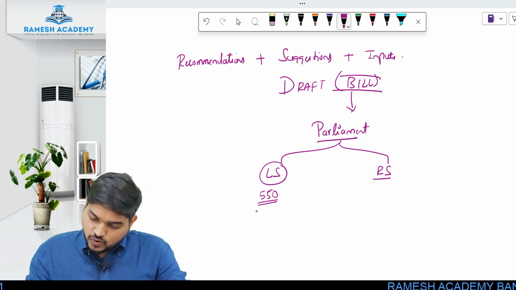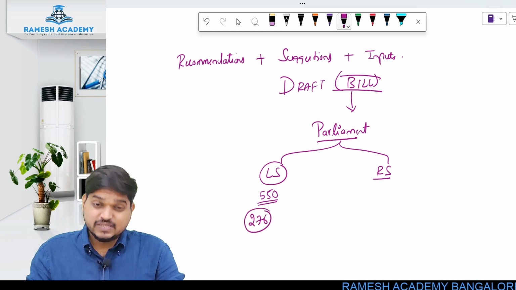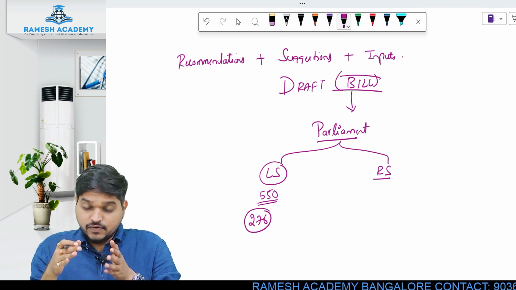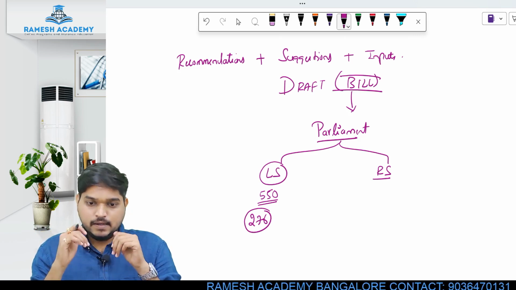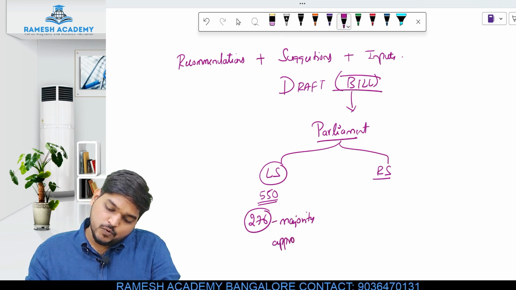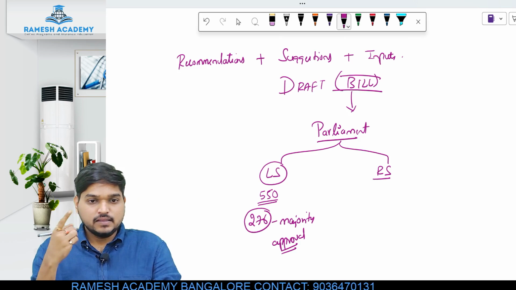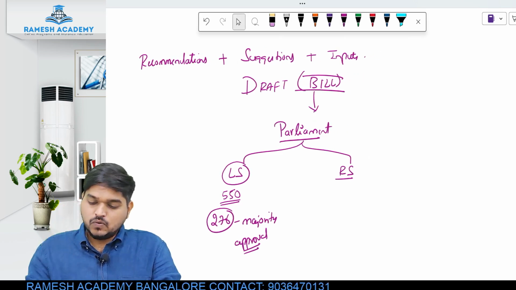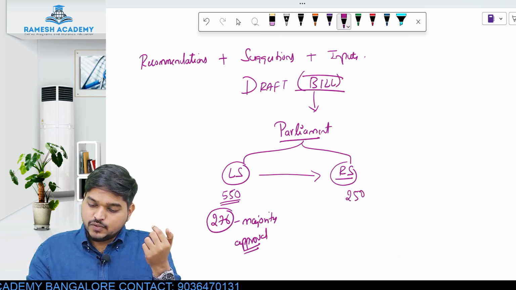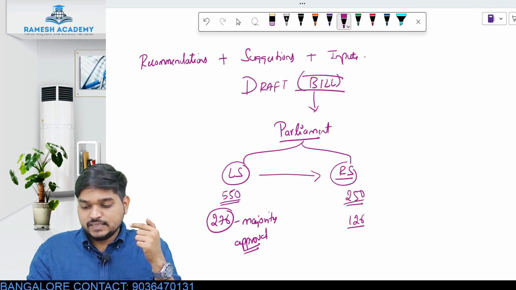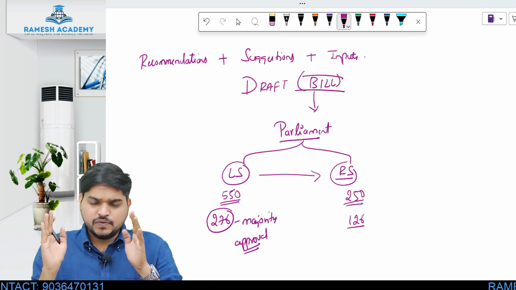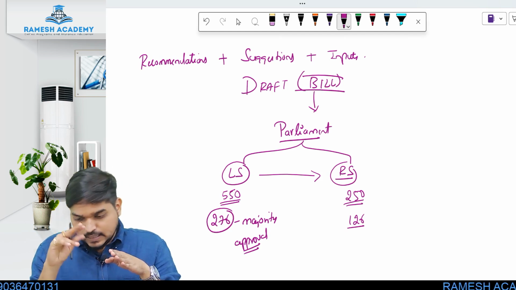So first, the majority of the people in the Lok Sabha. So when do we say it's a majority? When more than 50% of the people give their approval, then we will say that bill has been passed in the parliament. Then we will say the bill has been passed where? In the Lok Sabha. If the bill has been passed in Lok Sabha, then we'll move towards where? Rajya Sabha, right? Again in Rajya Sabha, let's say on an average there are 250 members. So if 126 people give their approval, then we will say the bill has passed in Rajya Sabha. So first the bill has to be passed in Lok Sabha, then the bill has to be passed where?